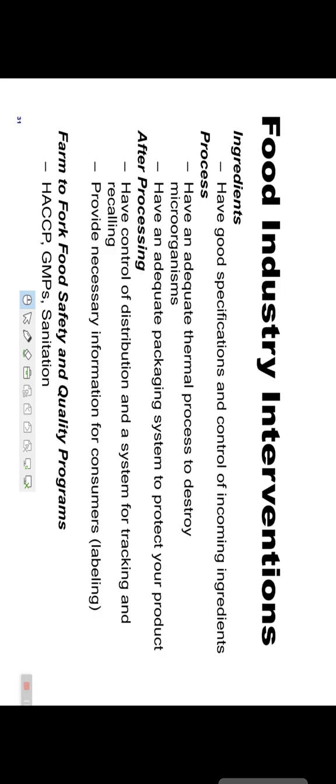After processing is completed, have control of distribution, and a system for tracking and recalling. Provide necessary information for consumers. And farm to fork food safety and quality program.